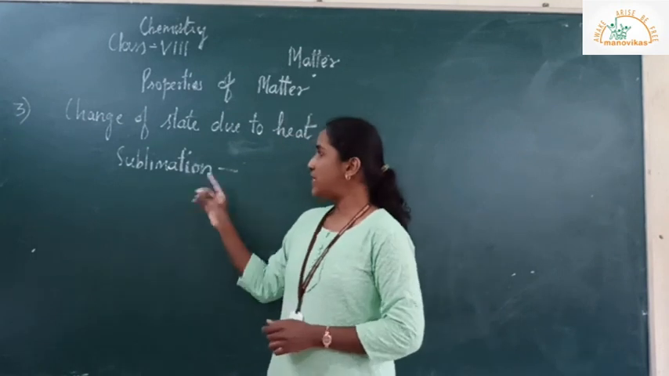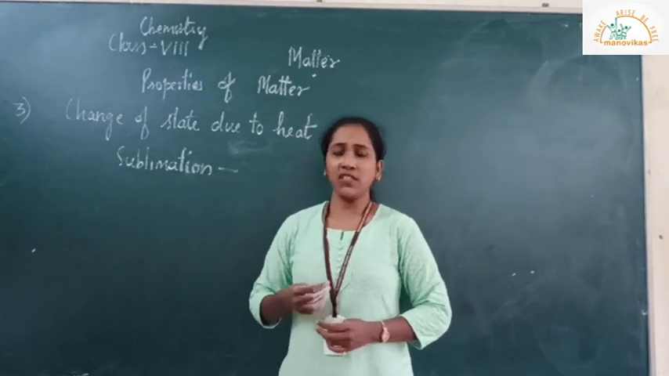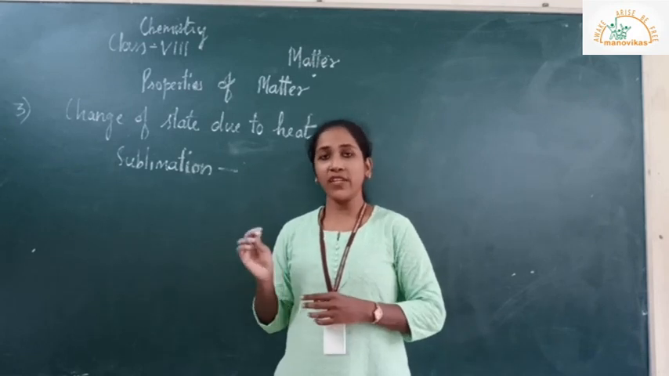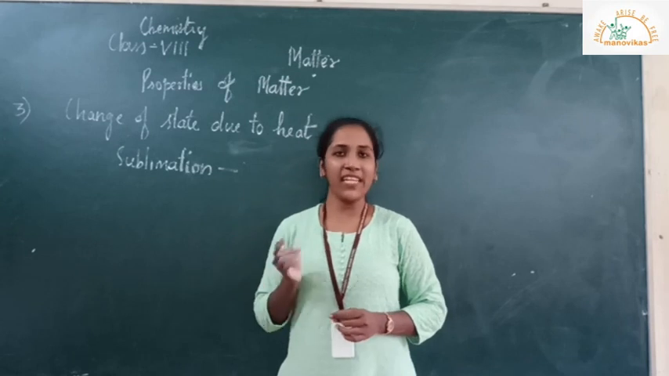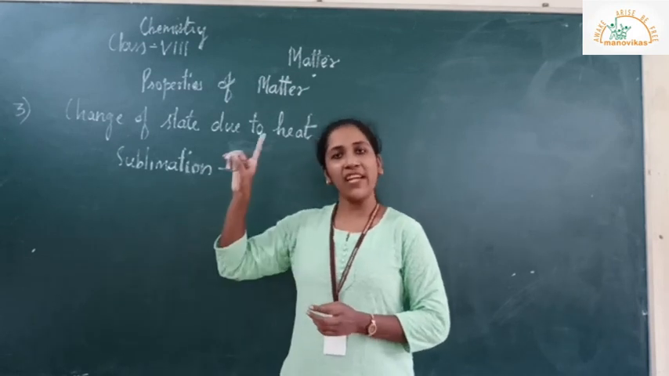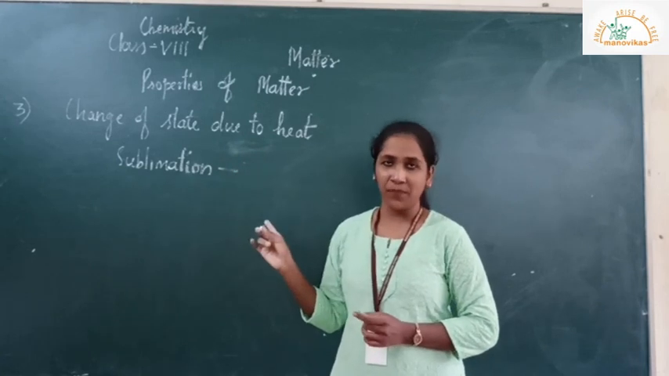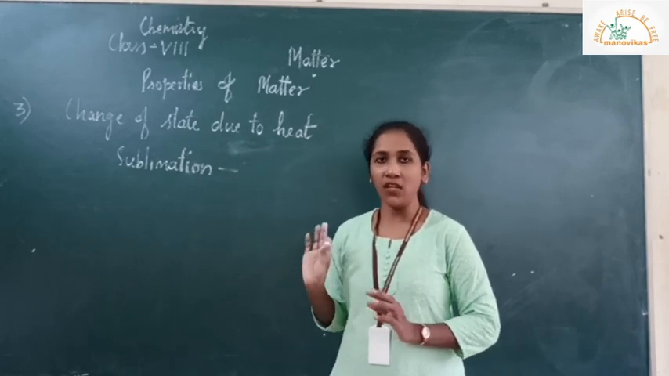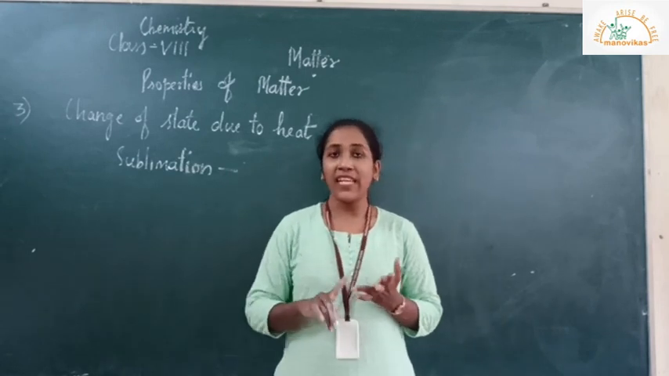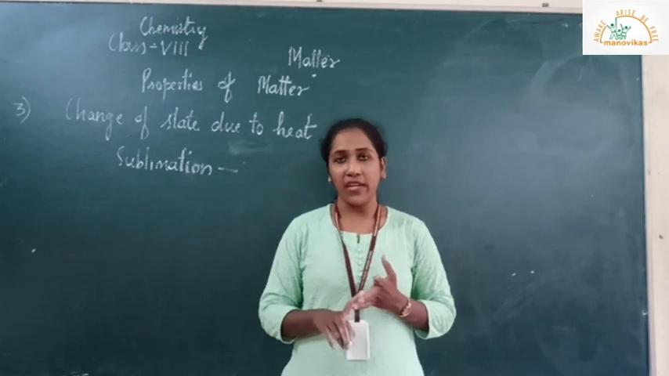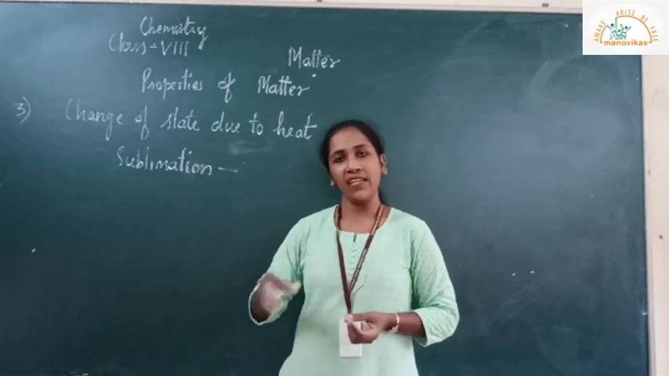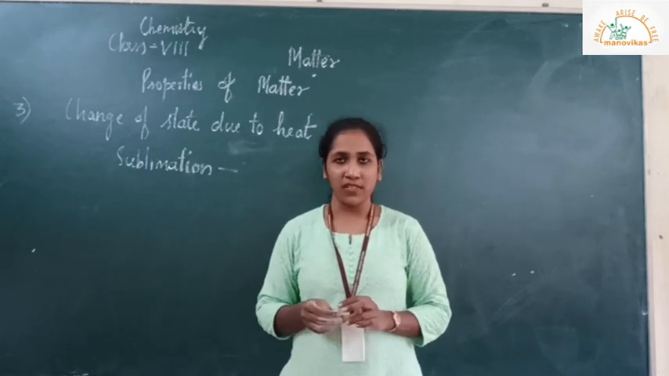Next, we will see sublimation. Sublimation is a process in which the substance from solid state gets converted into gaseous state without getting converted into liquid state. That is, directly from solid it is converted into the gaseous state without transforming into the liquid state. Here we can give examples like naphthalene ball, camphor, ammonium chloride. These are some examples wherein the substance in the solid state gets converted into the gaseous state.